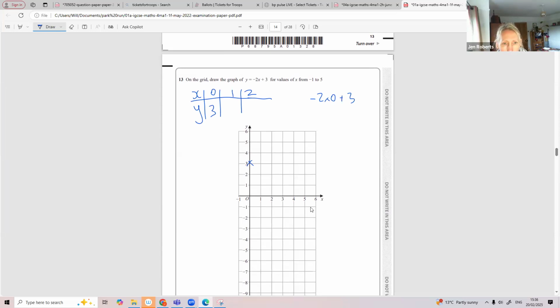What happens when X is 1? Well, what's minus 2 times 1 plus 3? You can just put this in your calculator. Minus 2 times 1 plus 3 is 1. So 1, 1 is another point, and let's put it in for this one. This X value, which is 2: minus 2 times 2 plus 3, minus 1. We do get, and then with a ruler, drawing these up to form a nice straight line that should look like this.